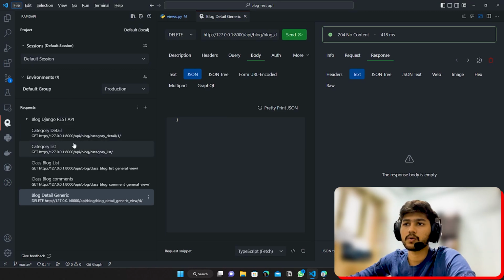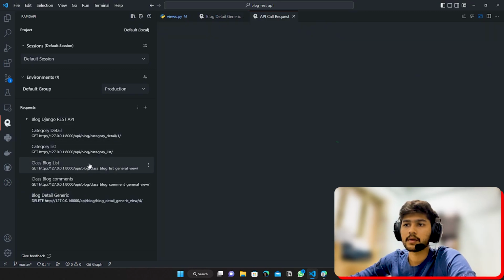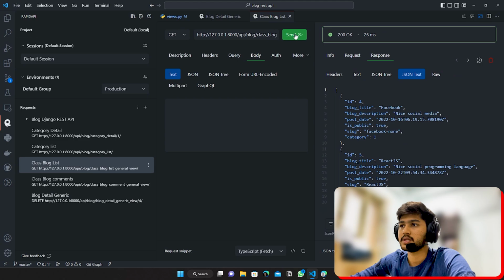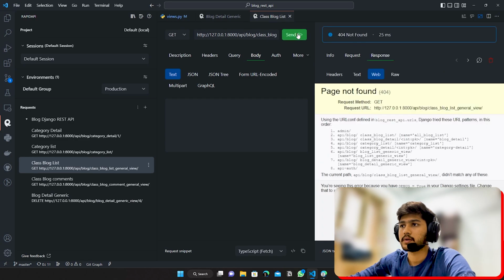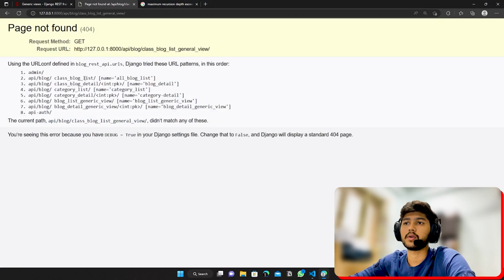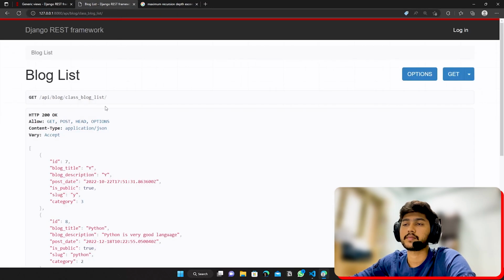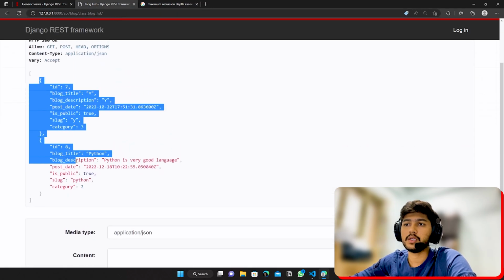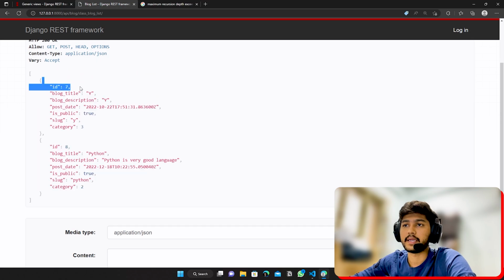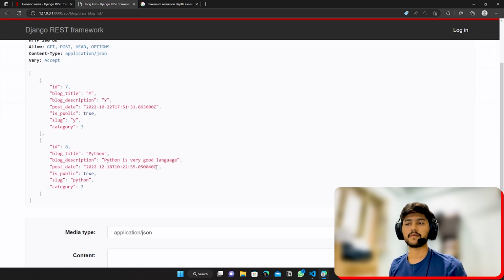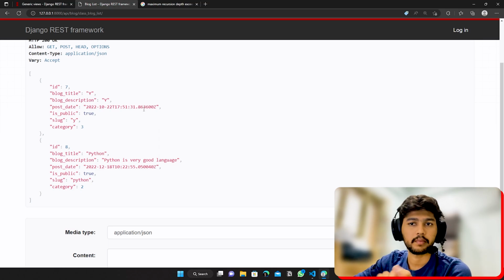Let me go to class blog list and I'll do just a get request. Let me open that link over here. I'll say blog. I will open this one. You can see now I have only 2 data, which are ID 7 and 8. So this is it for the destroy model mixin.